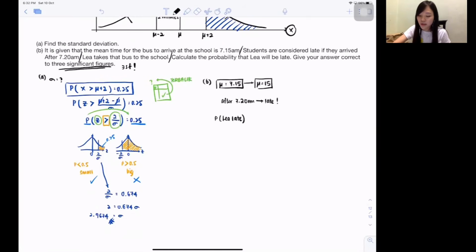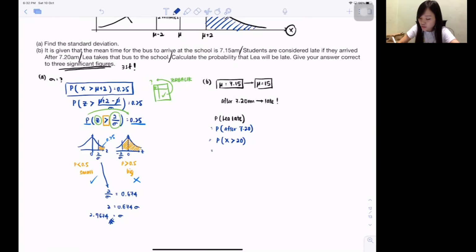Okay, let's start to do it. So just now he said, you are only considered late when you reach after 7:20. Do you realize 7:20 and 7:15 are all under 7 a.m.? So no need to care about that. We only care about minutes. So after 7:20 means your X should be bigger than 20 minutes. 15 minutes is actually the average time, so more than 20 is considered as late.